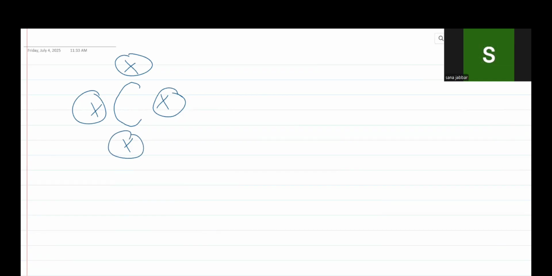Therefore, it forms 4 bonds with other atoms. You see that carbon makes only 4 bonds with other atoms. All right. So the study of carbon-containing compounds, we say it's organic chemistry.